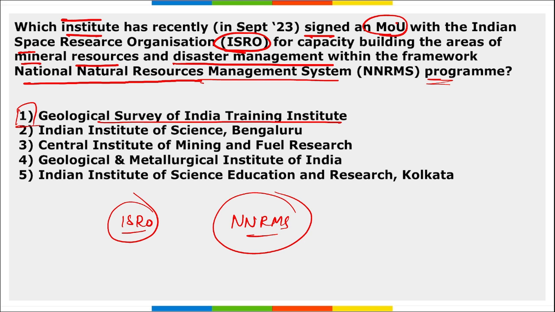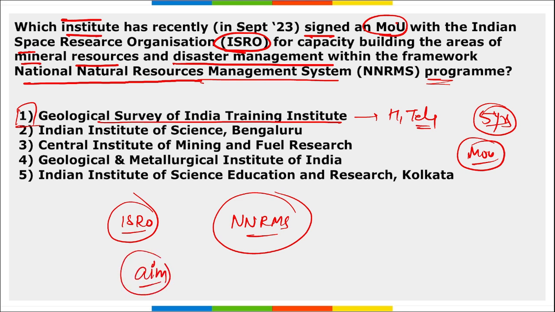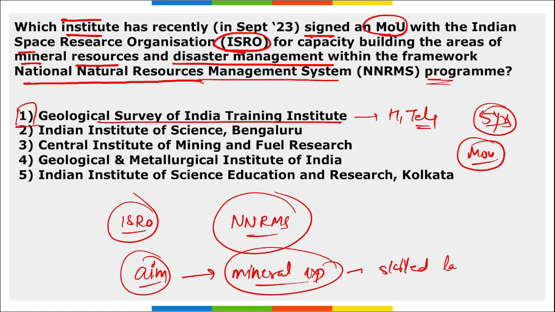Training Institute. Where is this located? This is located in Hyderabad, Telangana, and they have signed this MOU for 5 years with ISRO in Bangalore, Karnataka, as a part of their National Natural Resource Management System. What will be the primary objective or aim of this MOU? It is capacity building through the generation of a skilled workforce in the application of digital imaging and processing of systems, in the field of mineral exploration, so that skilled laborers can be made, or various skills can be provided to those people in this particular area.